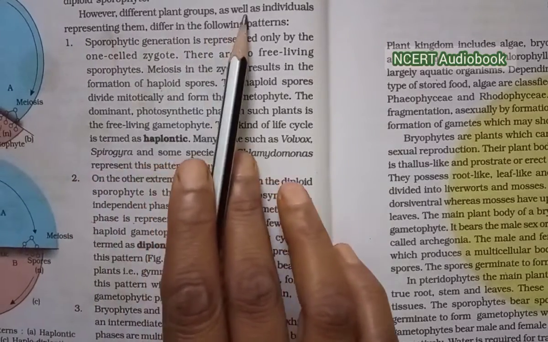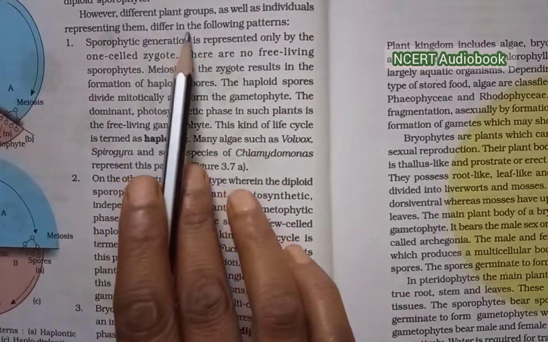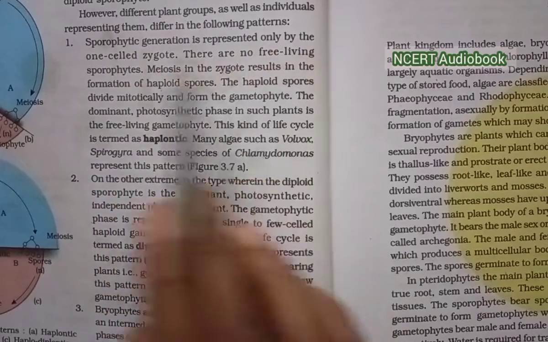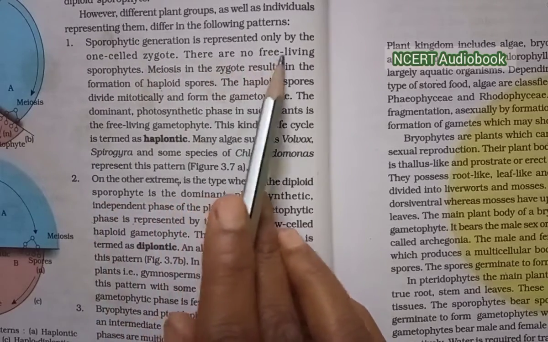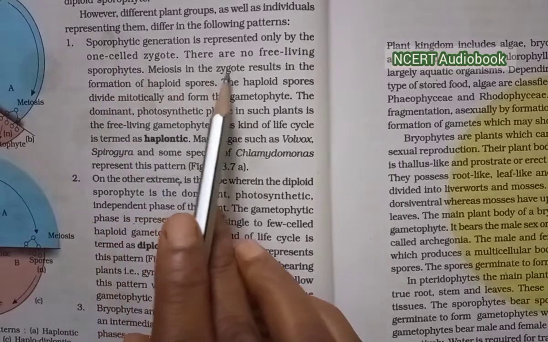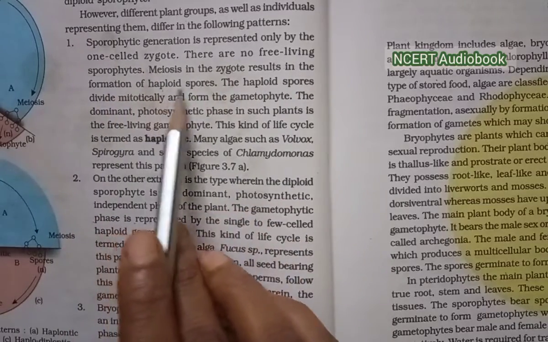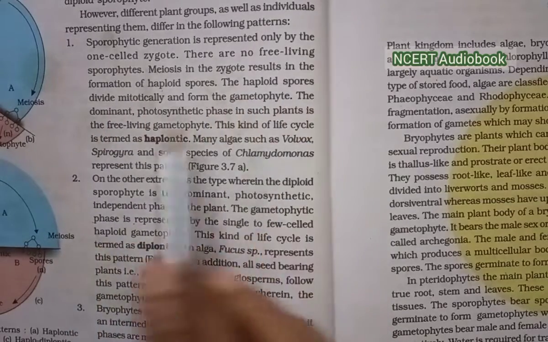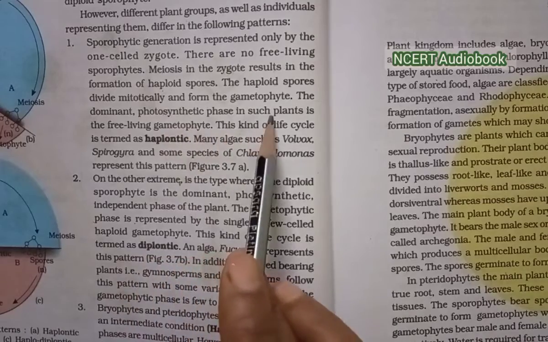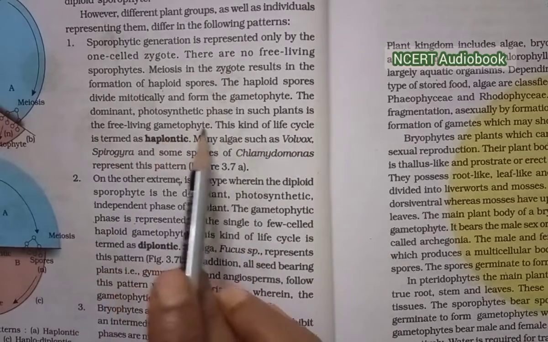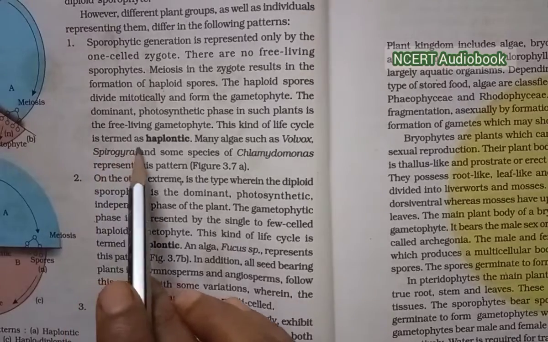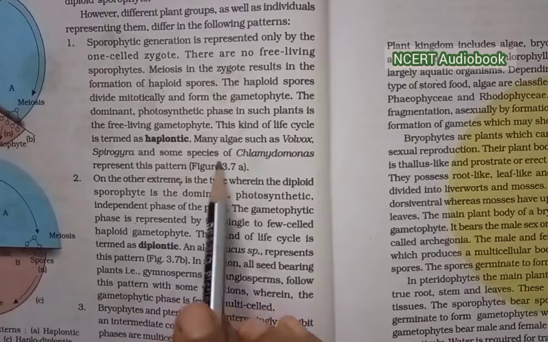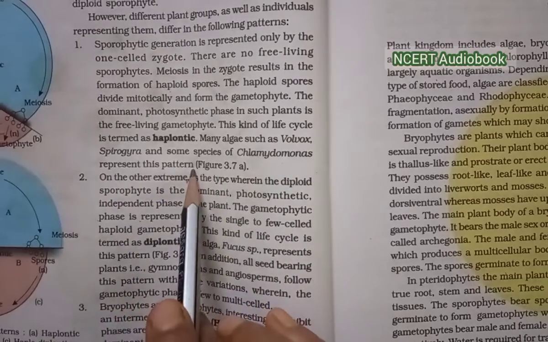However, different plant groups as well as individuals representing them differ in the following pattern. 1. Sporophytic generation is represented only by the one-cell zygote. There are no free-living sporophytes. Meiosis of this zygote results in the formation of haploid spores. The haploid spores divide mitotically to form the gametophyte, the dominant photosynthetic phase in such plants, the free-living gametophyte. This kind of life cycle is termed haplontic. Many algae such as Volvox, Spirogyra and some species of Chlamydomonas represent this pattern.